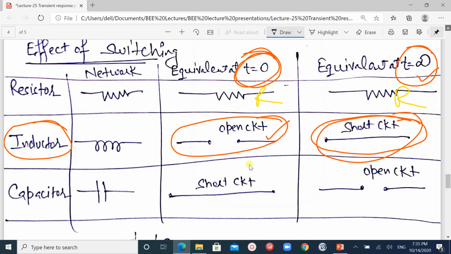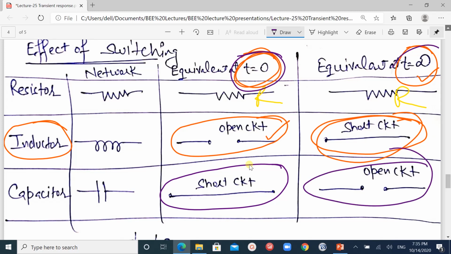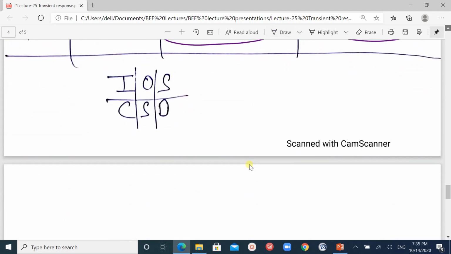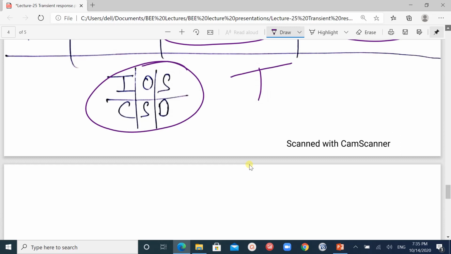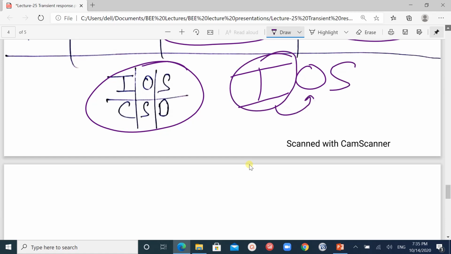the same for the capacitor: it is considered a short circuit at the initial condition, and an open circuit at t equals infinity. To remember this, the formula is ISO: I means inductor, is open when t equals 0, and short when t equals infinity.